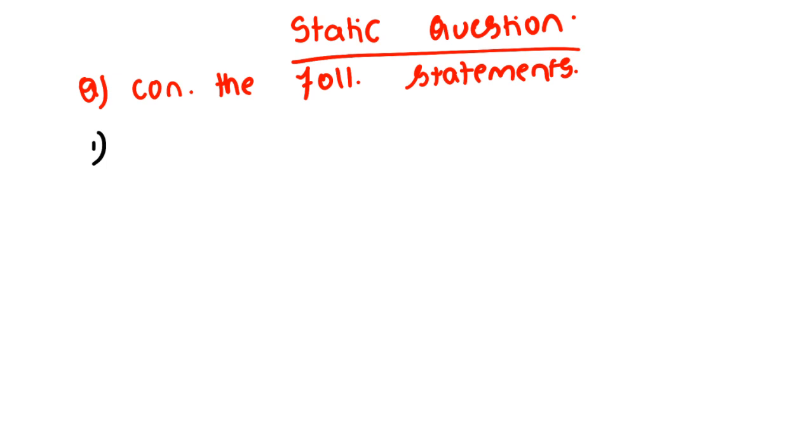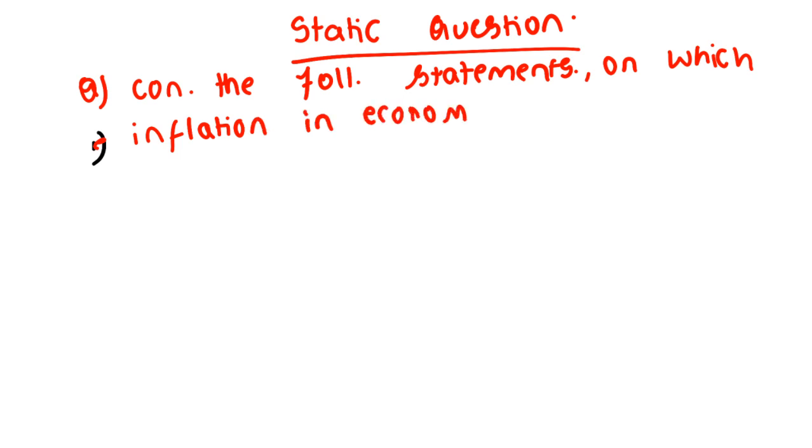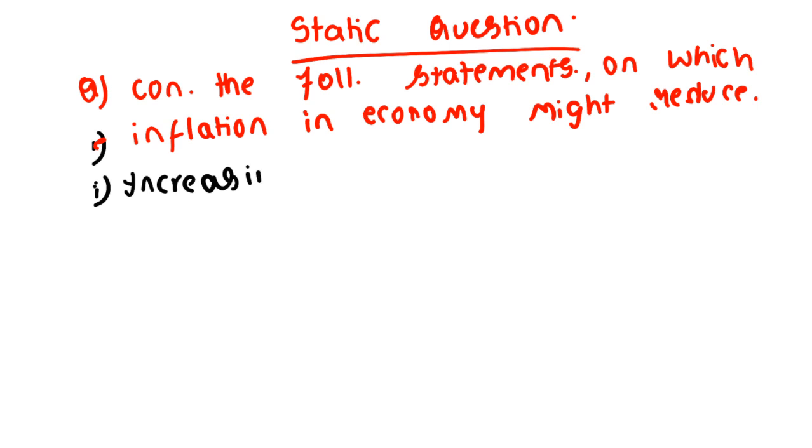See, consider the following statements on which inflation in economy might reduce. Clear? So first statement, increasing money supply.